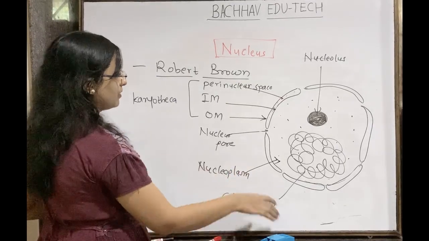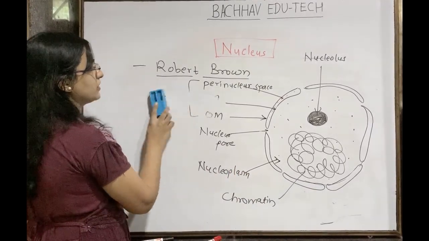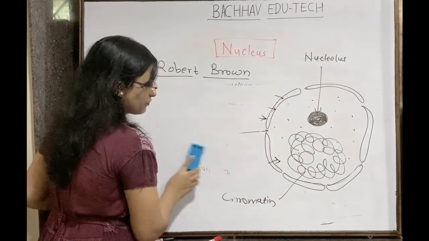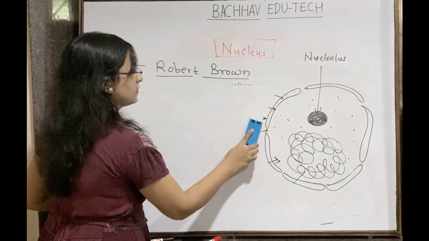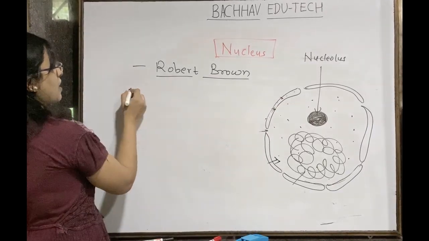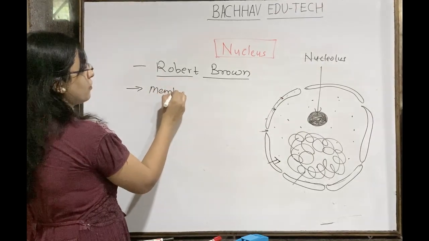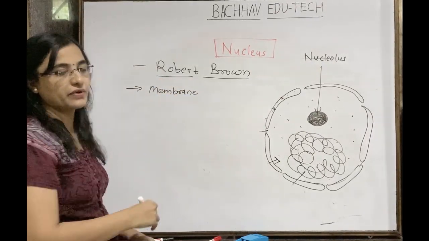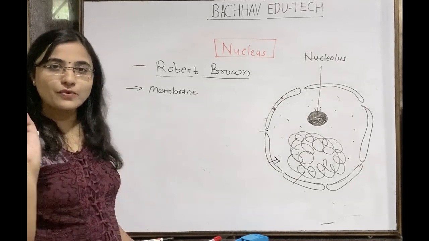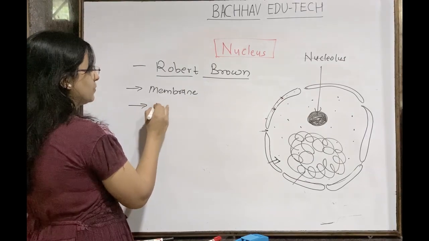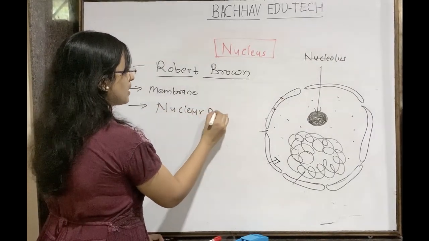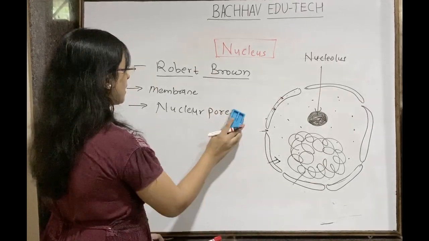Then see one by one what is going to happen with the help of the outer membrane and inner membrane. Understand this up to this? So membrane is going to provide the protection, support and shape to the nucleus. That is what about the membrane. What about the nuclear pores which are present? So these pores are going to help.